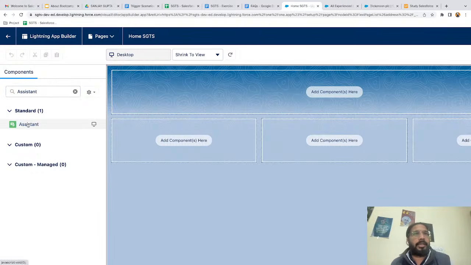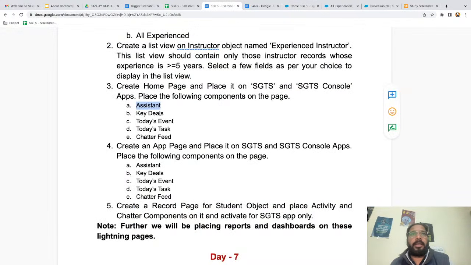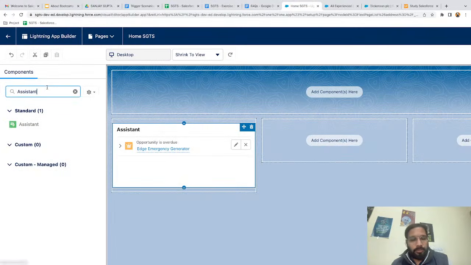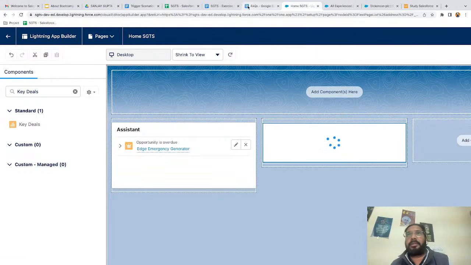So I just need to place assistant. I'm searching for it and I'm going to place it here. This way it will be available. You can see this home page is basically divided into sections. In each section you can place components. Now from here I am going to select key deals, search for it, and it is available. I'm placing it here.